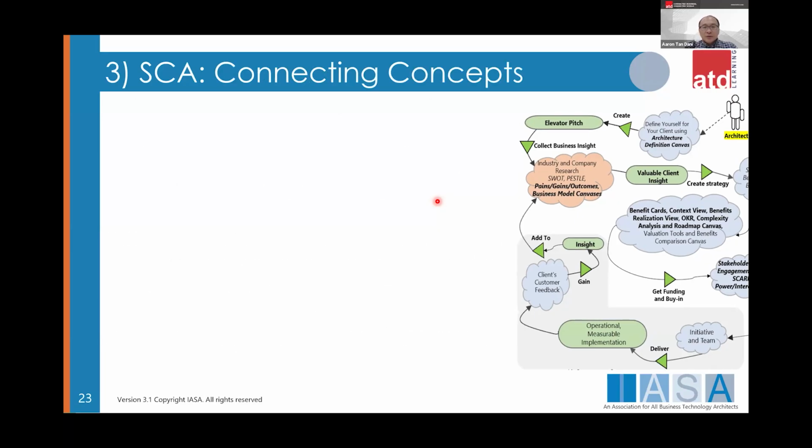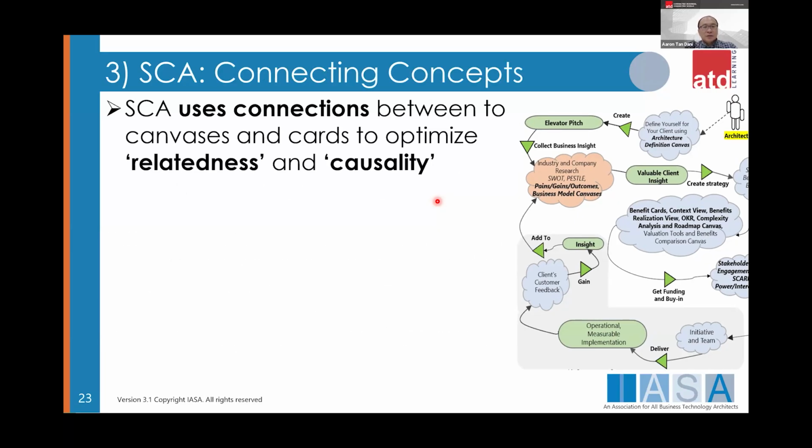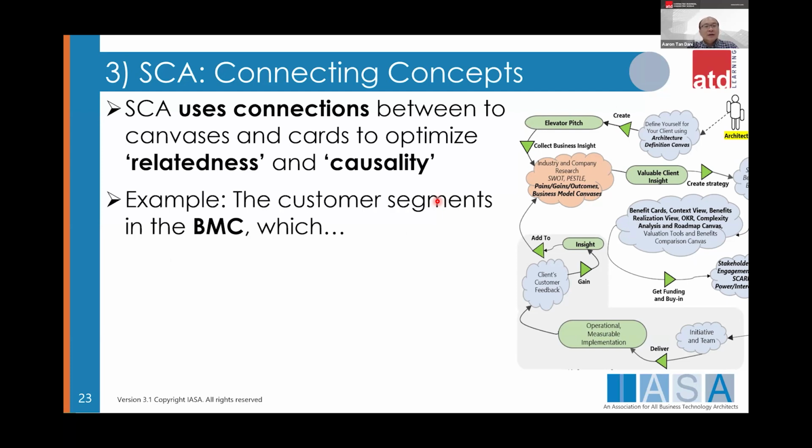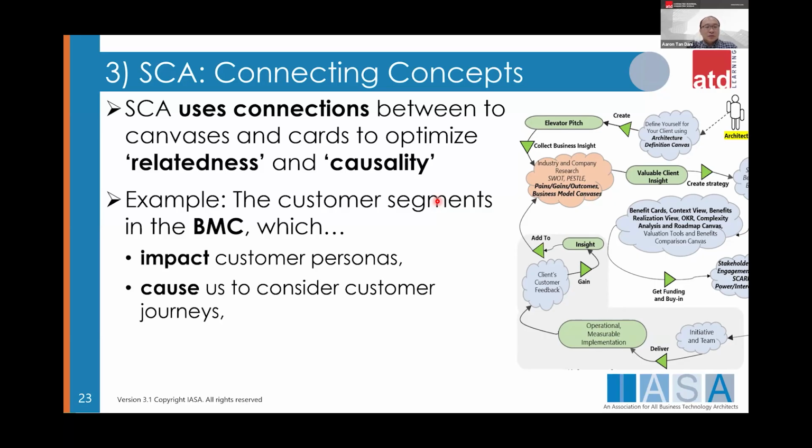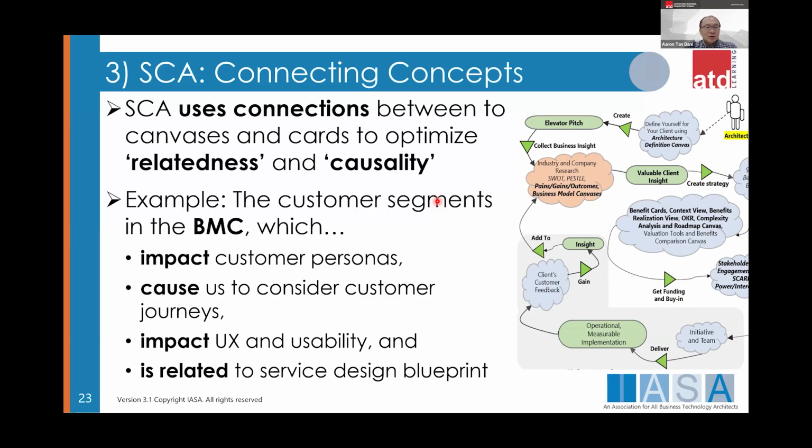Yeah. So in terms of connecting concepts, right? Of course, all the canvases are related and have causal relationships. So for example, in the BMC, impact on customer persona also causes us to consider customer journey. So it triggers another canvas, right? It connects to another canvas, impacts user experience and stability, and of course, relates to the service design blueprint. Yeah? So one canvas connects to the rest of the other canvases.